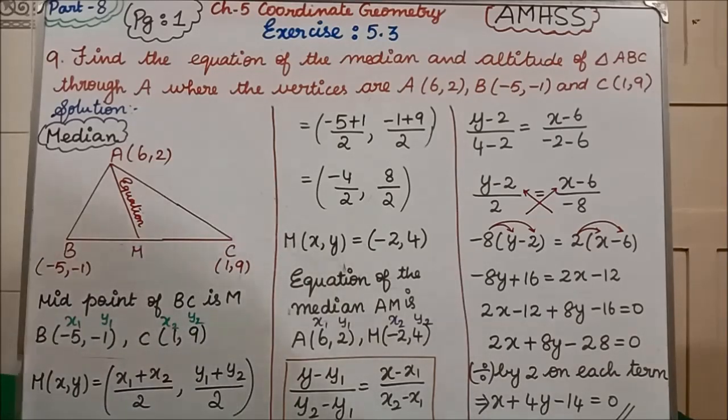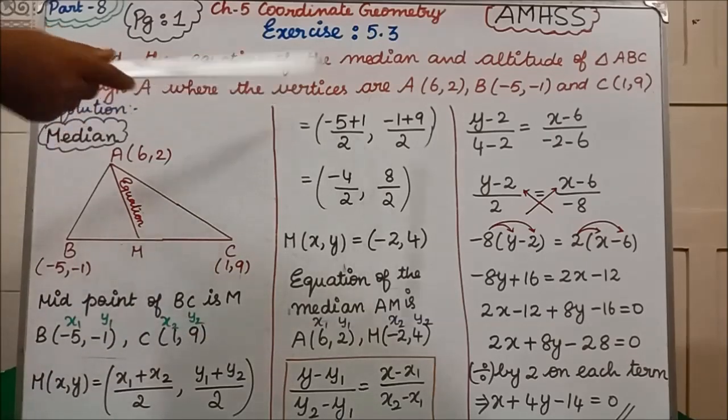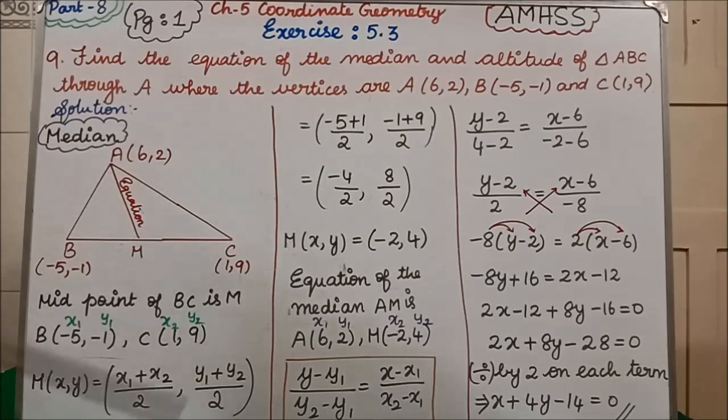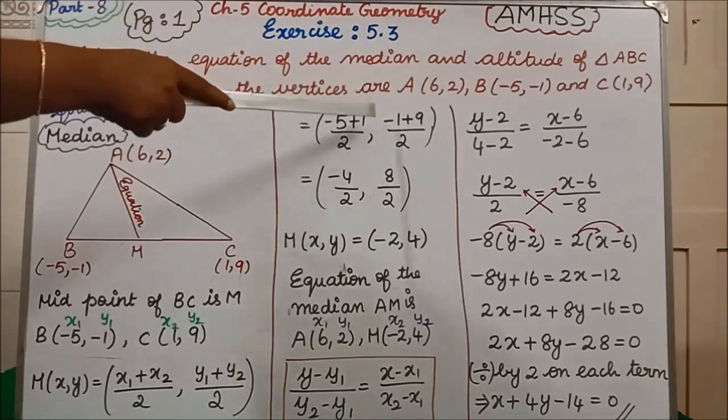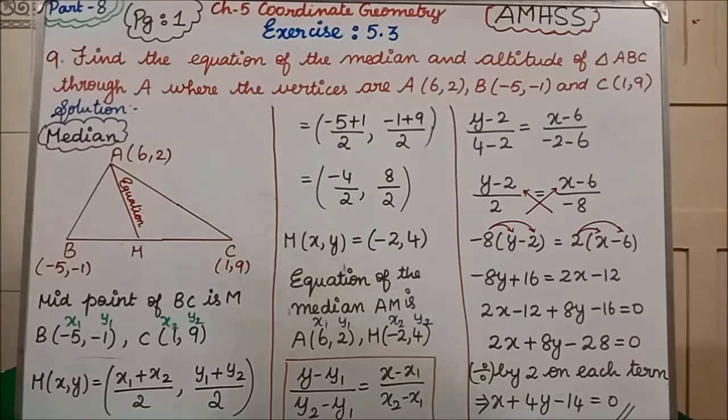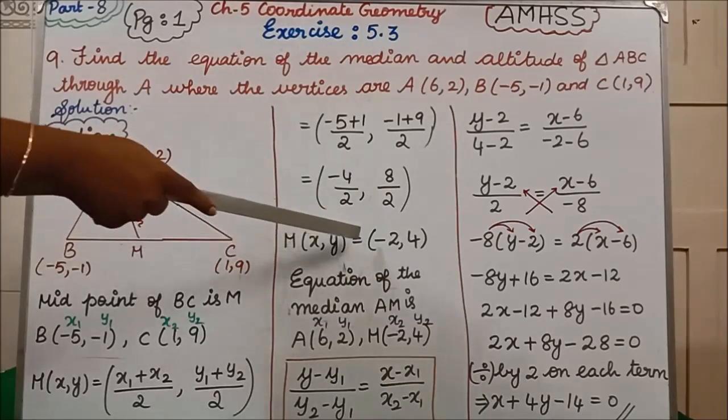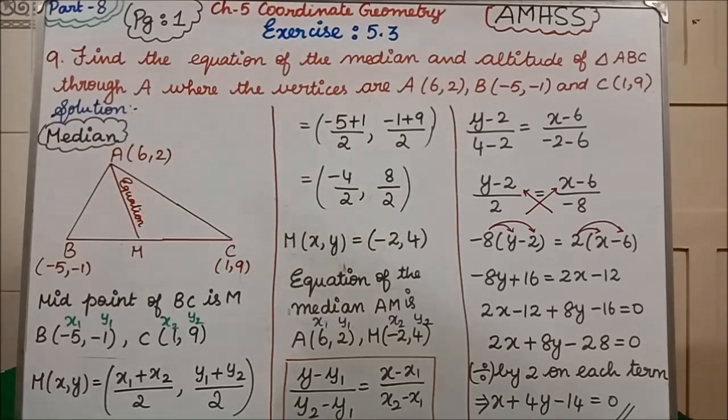Midpoint formula is M(x, y) = ((x1 + x2)/2, (y1 + y2)/2). Just substitute. After substituting, -5 + 1 is -4 by 2, 9 - 1 is 8 by 2. If we cancel, we get the midpoint value as (-2, 4). Now we have got M as (-2, 4).